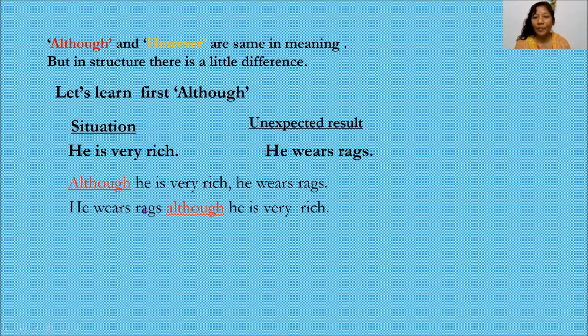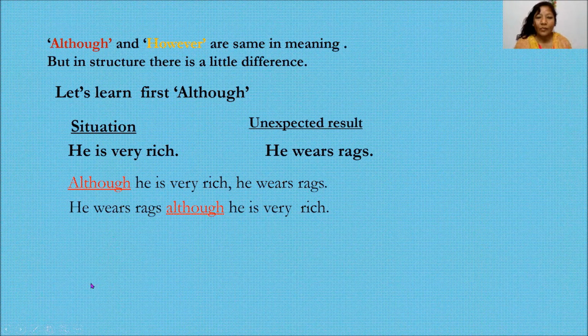Think about it. Yes, in the first sentence, 'although' is used at the beginning of the sentence, and in the second sentence, it is used in the middle. So 'although' is used either at the beginning or in the middle of the sentence.